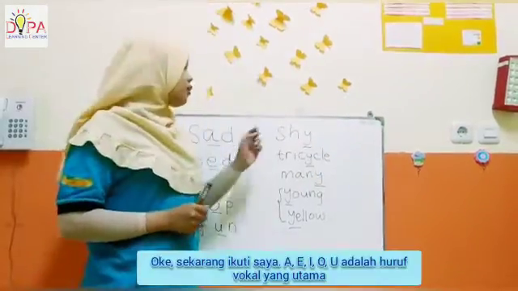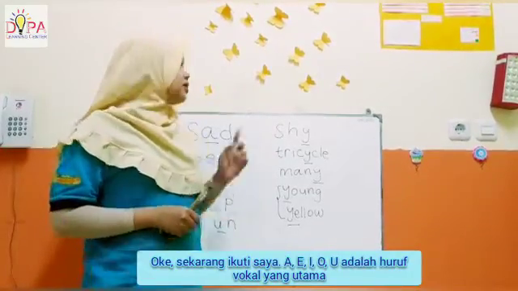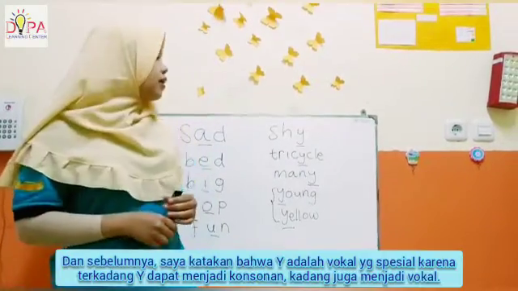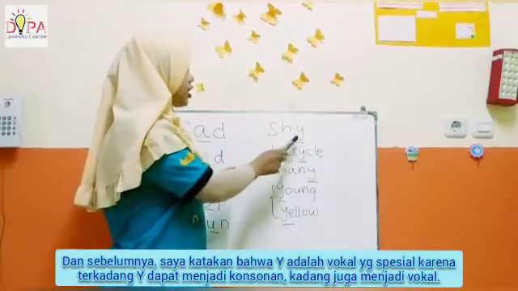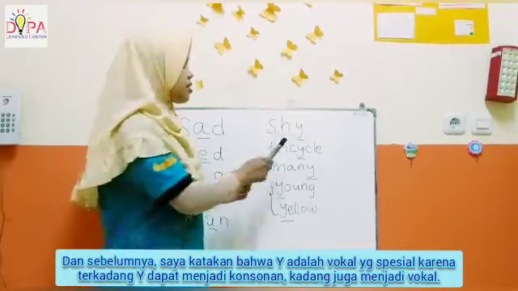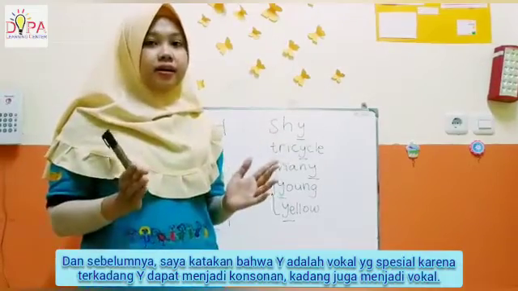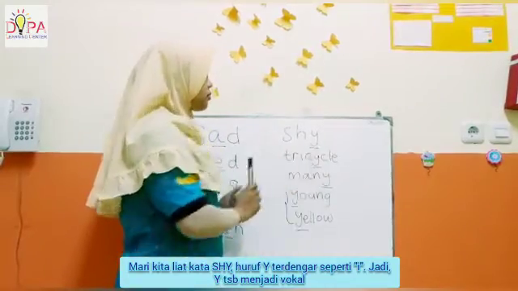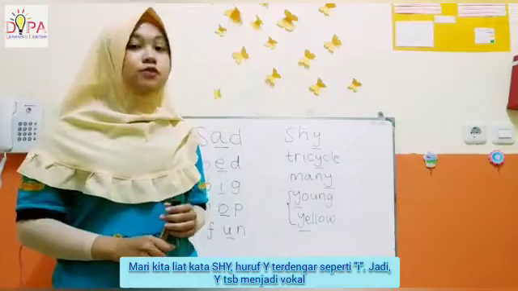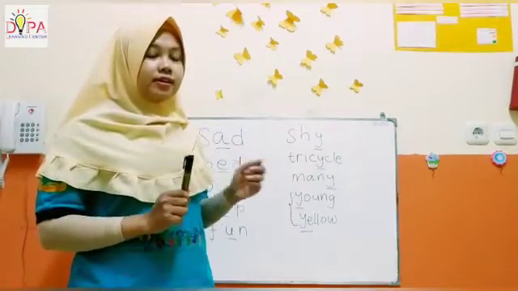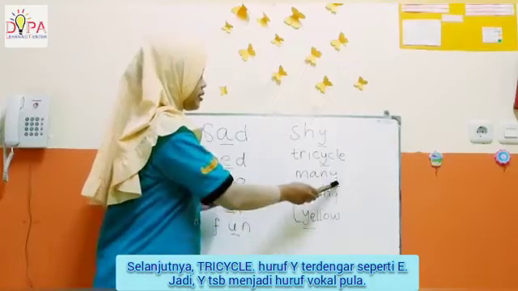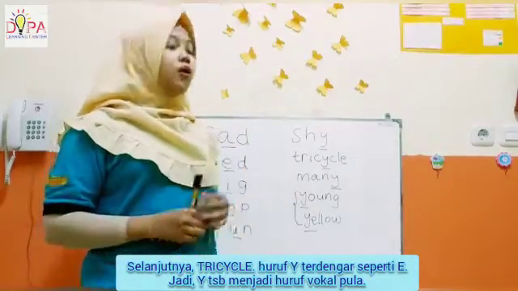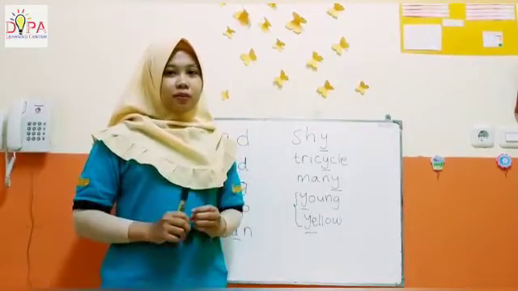And I said that Y is a special vowel because sometimes it is a consonant, but sometimes it is a vowel. Now, let's look at this word. Shy. The letter Y sounds like I, so it is a vowel. Next, tricycle. The letter Y sounds like E, so it is a vowel. The word many. The letter Y sounds like E, so in this case, Y is a vowel.